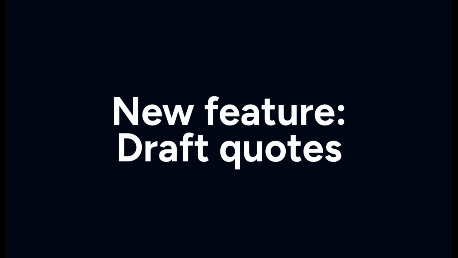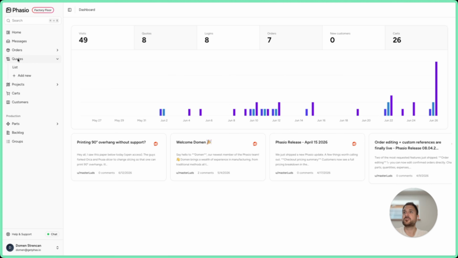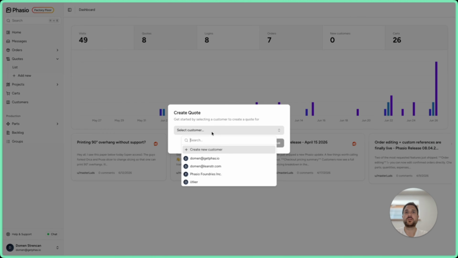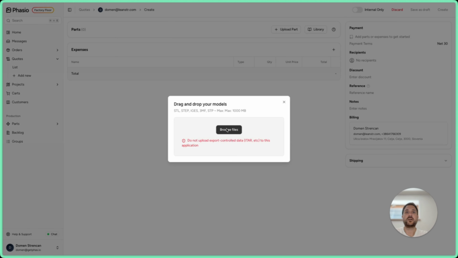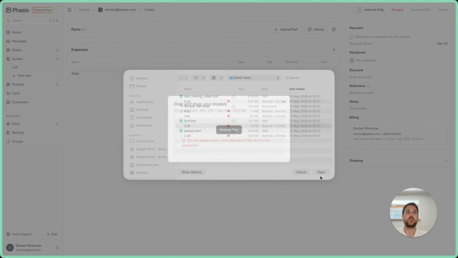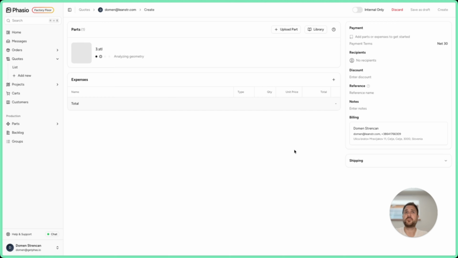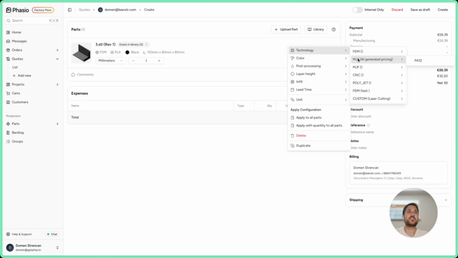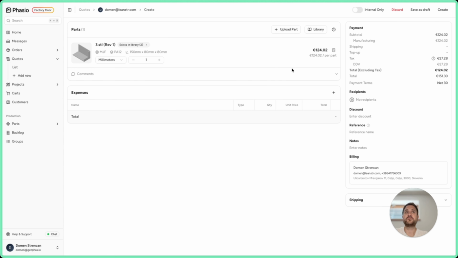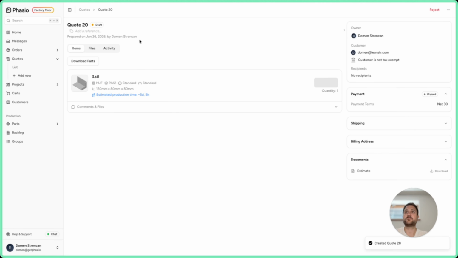What we have improved as well is under the quotes. If you're creating a new quote, you now have an option to save the quote as a draft. Let me show you in a moment. So let's say you're uploading the part, you're still maybe waiting for some final pricing and whatnot, and you have decided that, in this case, you want to use the MJF pricing, but you want to save the quote as a draft. As you can see, the quote's now being saved as a draft.